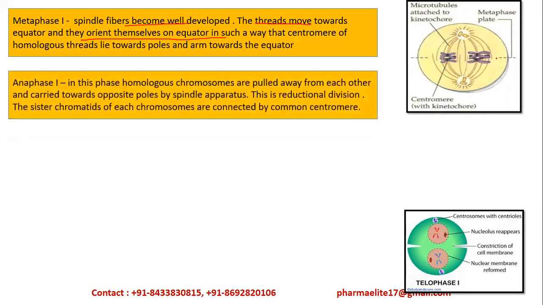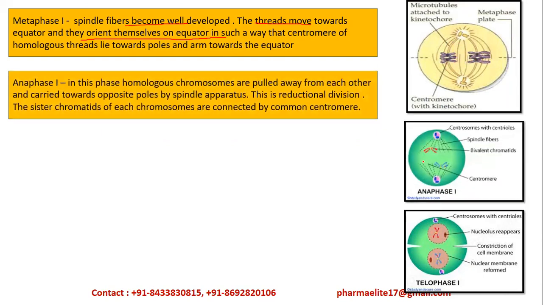The next is anaphase 1. In this phase, the homologous chromosomes are pulled away from each other. So these are the homologous chromosomes. They are pulled away from each other. One moves to this pole, one moves to the other pole by the spindle apparatus. These are the spindles. That is, the centromeres will not be divided, and the chromatids of each sister chromosome are connected by a common centromere.